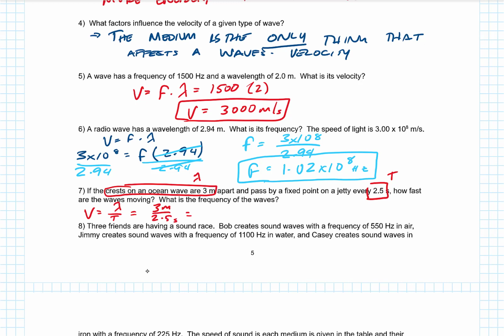Looking at that wave velocity, we end up getting 1.2 meters per second for the wave speed. And then if we want the frequency, it's 1 over the period, so 1 over 2.5.